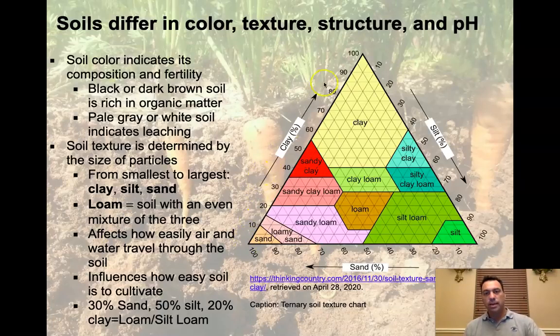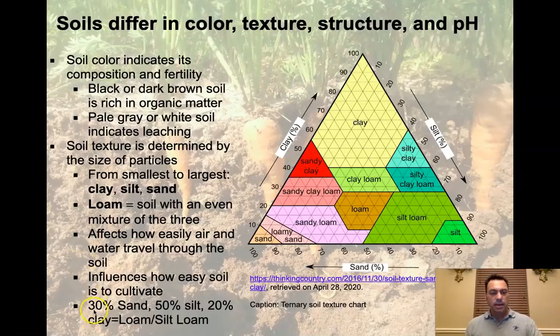So this is a ternary plot over here. A ternary plot is unlike your regular XY axis. It actually has 3 different ends, and each one of these corners of this triangle is referred to as an apex. So here's an apex for sand. This is the sand percentage as we go this way. 100% sand is at this apex, and we call that sand. If we go to this apex, you notice it increases in numbers, and here we get to clay. So that's 100% clay up here. And then silt is 100% over here at this apex. You can see we call it silt, clay, and sand for that very reason.